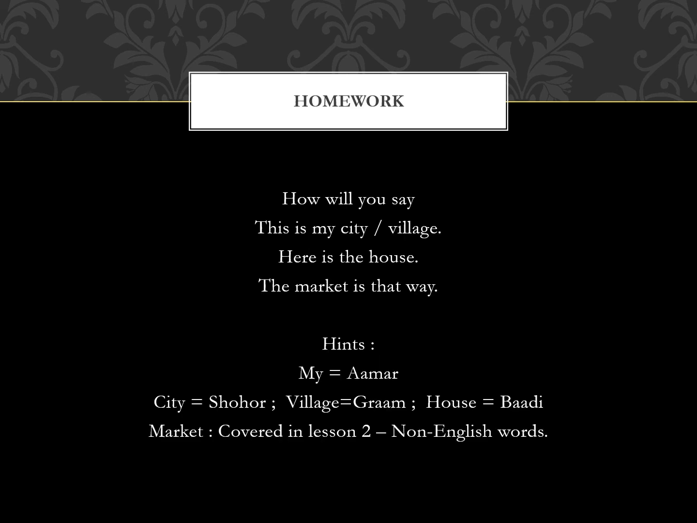For today's homework, try forming these 3 sentences. This is my city, or this is my village. Here is the house, and the market is that way. We have covered enough grammar, so you can form these sentences, and we have not covered many vocabulary or Bengali words per se. So to help you form these sentences, I have given the words needed below. If you want to form some different sentences which use the same structure, you are free to do so, and I will have a look and give you feedback on that.